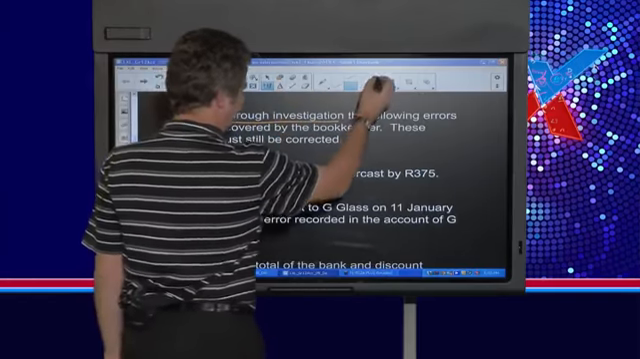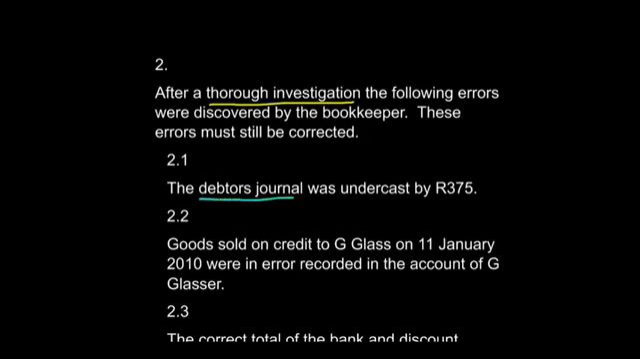Our first piece of information says that the debtor's journal was undercost by 375 Rand. Whenever a journal is undercost, what they mean is that the total, remember the word undercost refers only to a total, was incorrect by 375 Rand. So what you should immediately see is that this affects the debtor's control account, which I'm just abbreviating as DC. It affects the debtor's control account only.